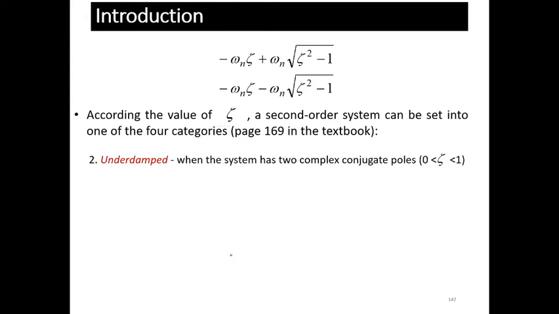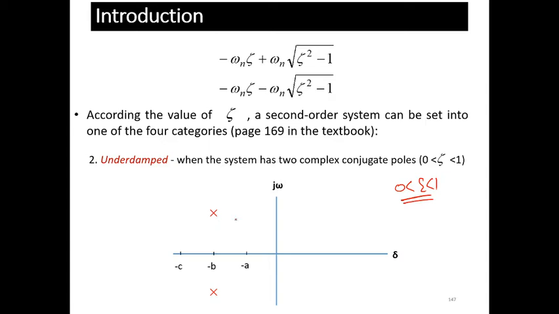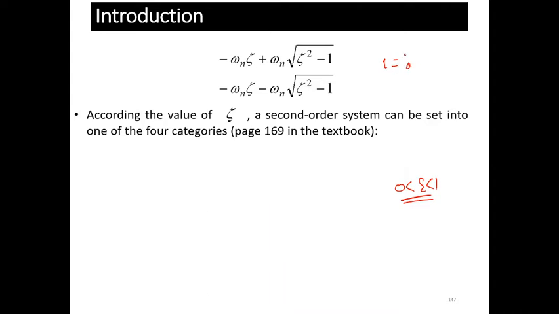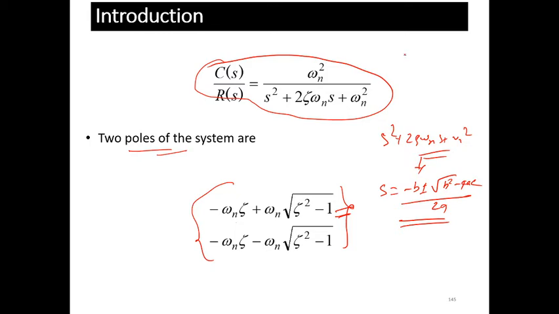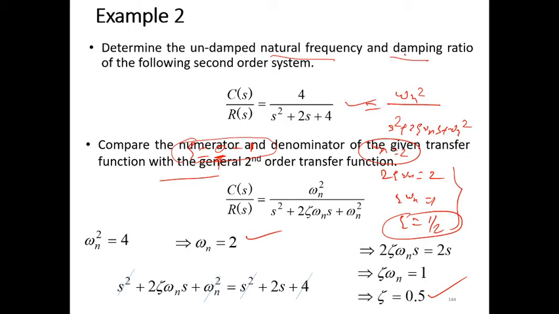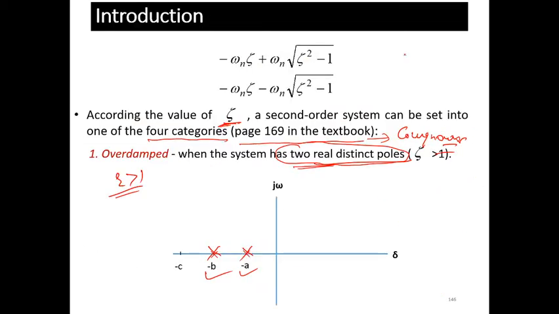However, when you say the underdamped system, it means zeta is in the range of 0 and 1. When you put this value, let's say the value of zeta is equal to 0.5. The same problem I have taken, that 2 upon s square plus 2s plus 4, let's say. So 2 upon s square plus 2s plus